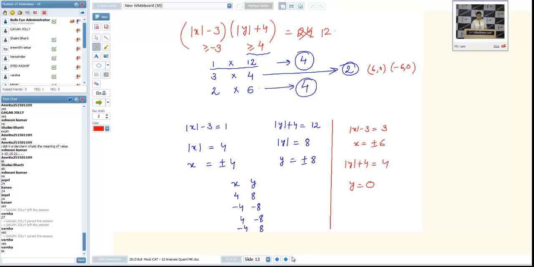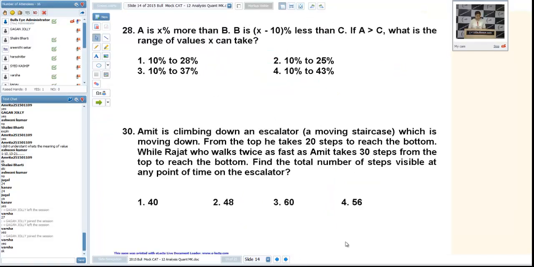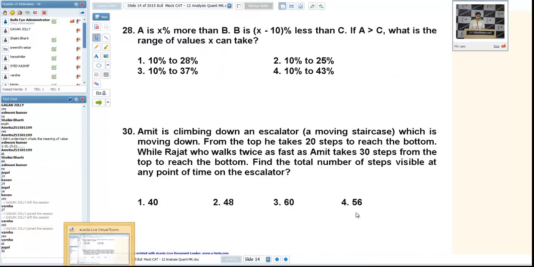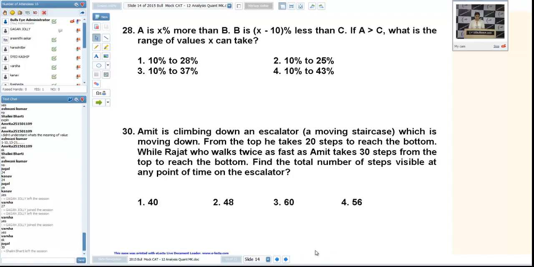So let us move on. 28th and 30th. 30th, Jugal, I don't have any better explanation to solve this question, and I think you have an explanation with you. Any problem in 28th? Please read the statement, read the explanation. I don't have any value addition to this question actually. I'll repeat the explanation only.